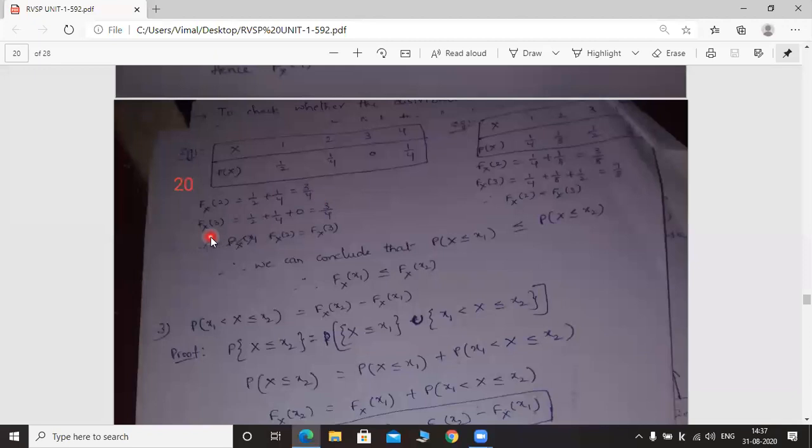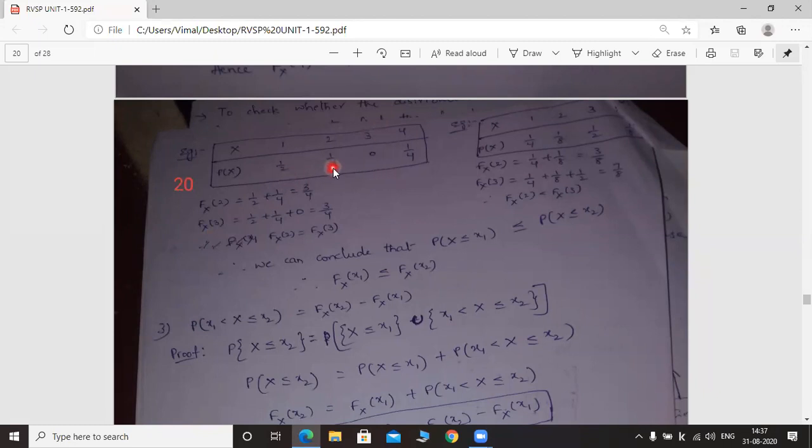Next, you have to calculate capital Fx of 3. Capital Fx of 3 means probability of capital X less than or equal to small x. Small x value is 3. So capital Fx of 3 equal to probability of capital X less than or equal to 3. You have to add all the probabilities up to the third entry.